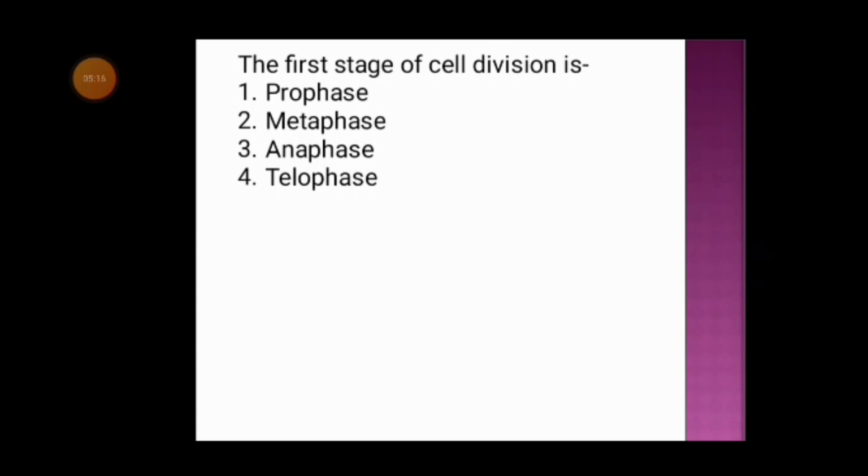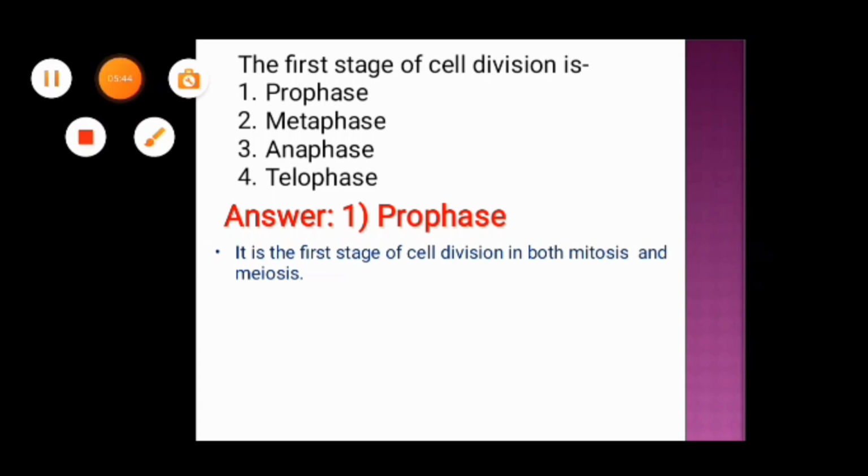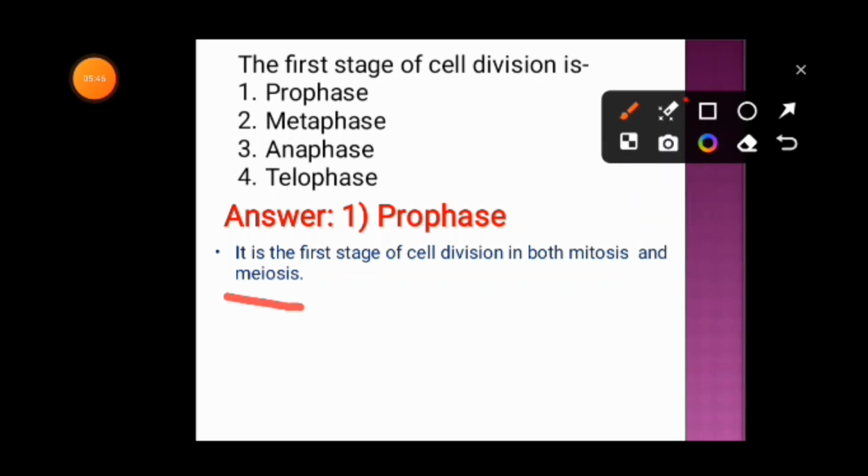Next question. The first stage of cell division is option 1 prophase, option 2 metaphase, option 3 anaphase, and option 4 is telophase. And the correct answer is option 1, prophase. Now let's discuss this prophase. It is the first stage of cell division in both mitosis and meiosis. Mitosis, which is the equational division, and meiosis, which is the reductional division.